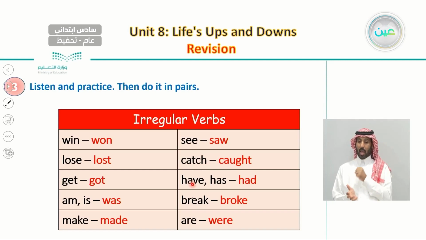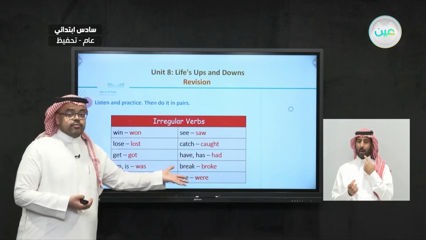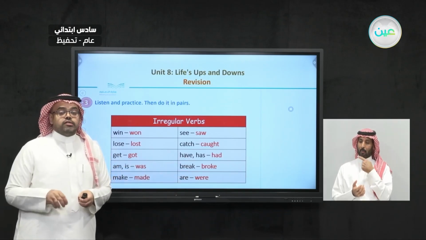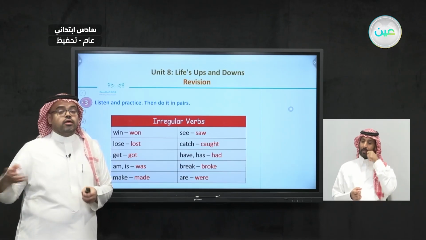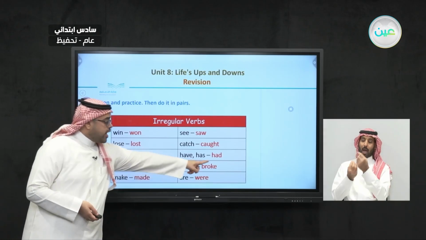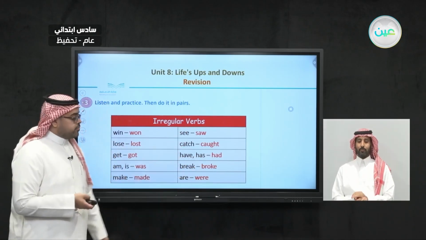And have, had. Like for example when we say we have a cake, instead we can say we had. And if I talk about my brother, when I say he has, now I can use had in the past. So had here can be used in the past for both have and has.